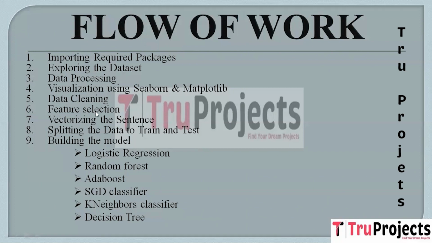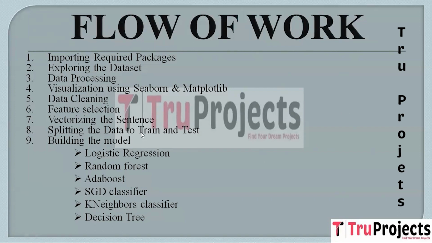The next step is feature selection. In this step, we identify and select relevant features or attributes that contribute most to the sentiment analysis task. The next step is vectorizing the sentence. Here, we convert textual data into a numerical format using count vectorizer, representing word frequencies for each sentence, making it suitable for machine learning models.